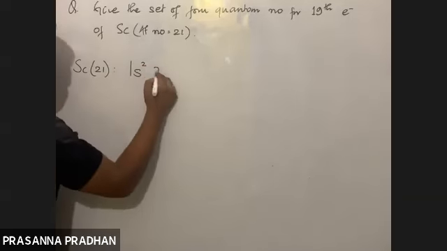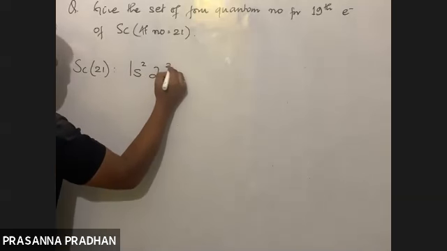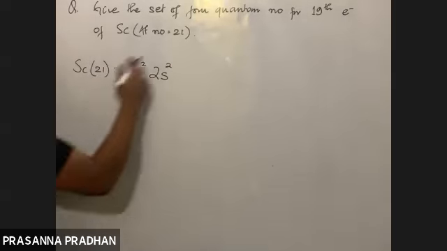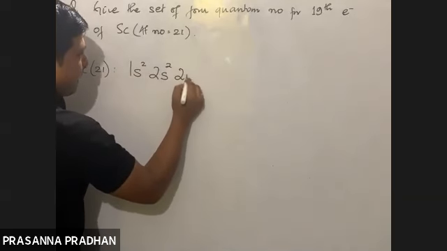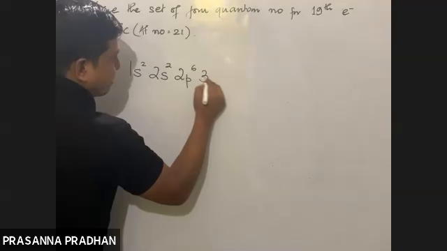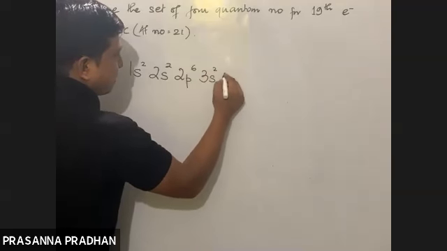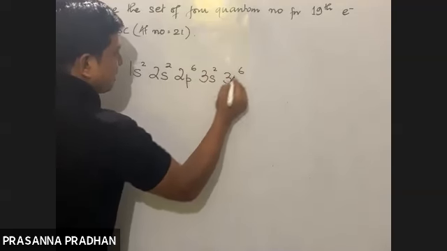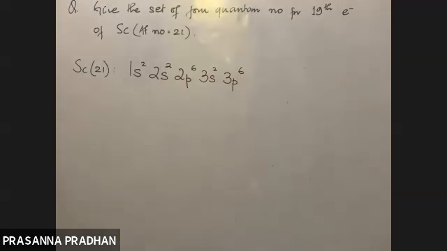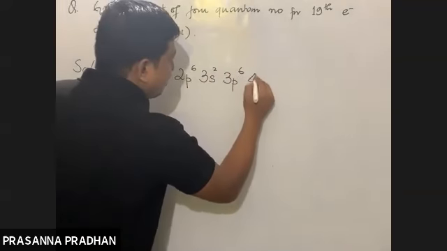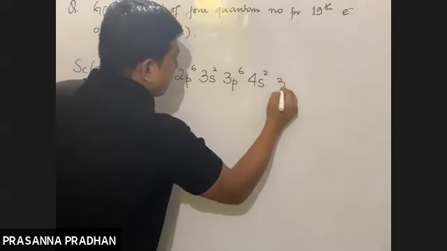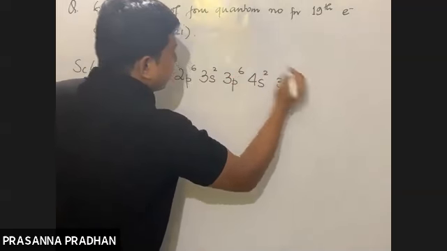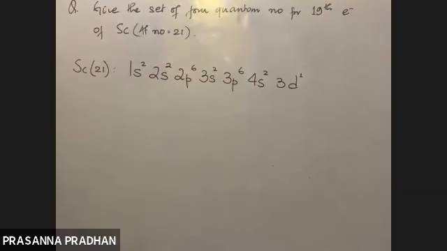After 1s2 has been filled up, the remaining electrons will go to 2s, maximum 2 electrons, 2s2. After 2s, 2p, maximum 6 electrons. That is 10. After 2p, the remaining electrons will go to 3s2. Then after 3s, it will go to 3p6. After 3p, where will the electron go? 4s. 4s2, then 3d1.